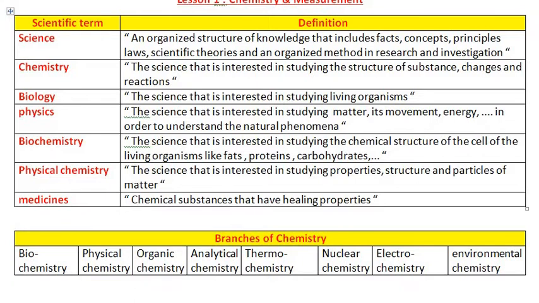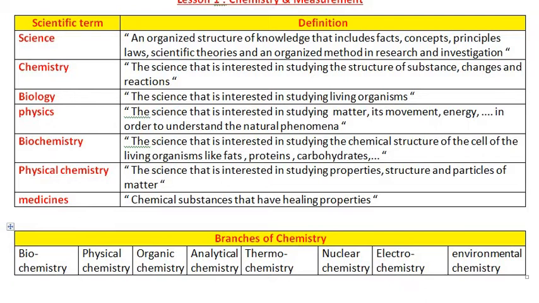Chemistry now is a very big science. More and more information is obtained. So chemistry was classified into many branches. Each branch is specialized in a certain field. For example, biochemistry, as we said before, is the science which studies the chemical reactions and chemical structure of the living organism.